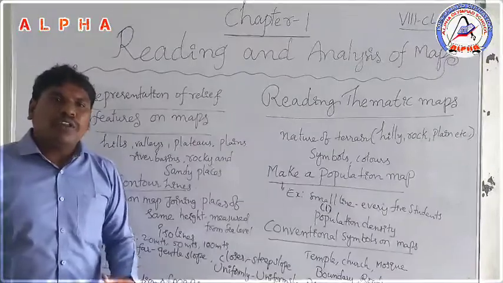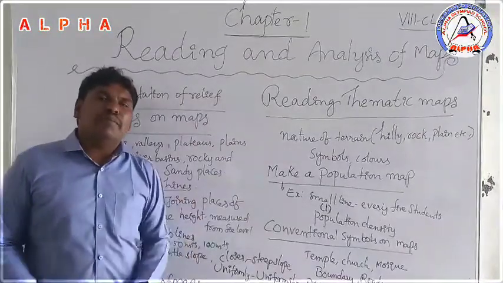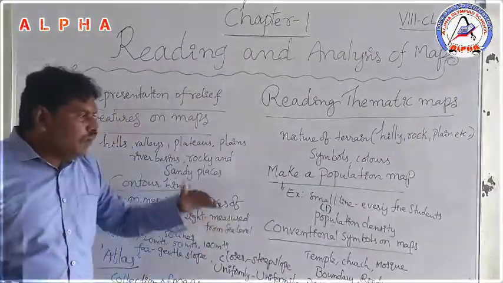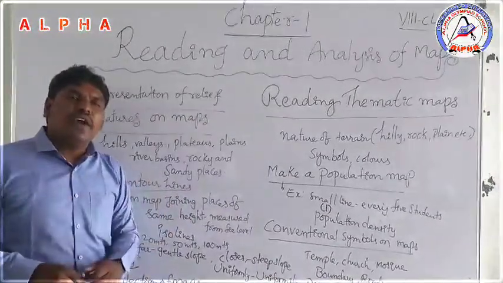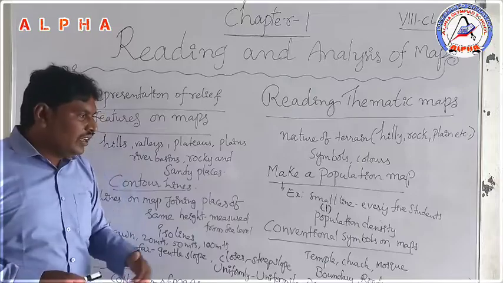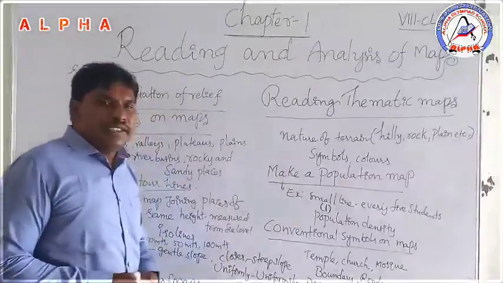So how do we know that? We divide the number of people by the area. So population density means taking 1 square kilometer, how many people are living, that is population density.